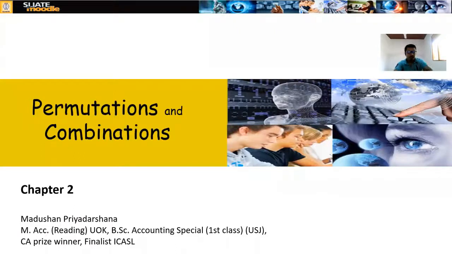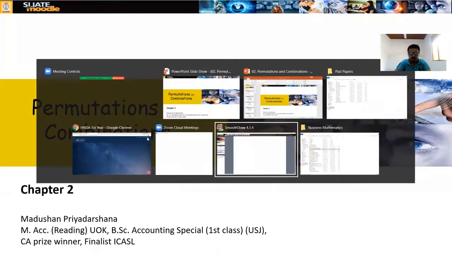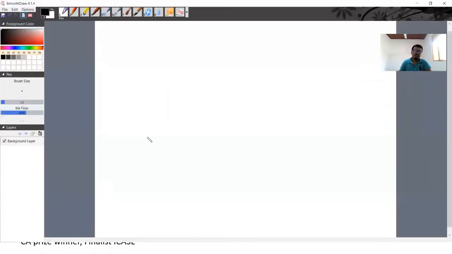So what do you mean by these permutations and combinations? What is the difference?